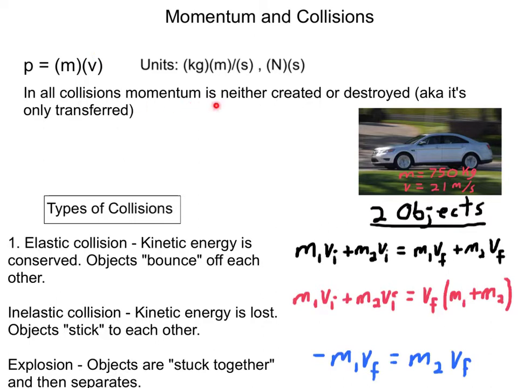In physics, momentum is mass times velocity. It is somewhat related to Newton's first law, inertia, right? It's pretty much directly related to that. A lot of mass, a lot of velocity, hard to stop. Little mass, little velocity, easy to stop, or some combination of the two. In physics, it's just mass times velocity. That's the easiest way to think about it. Units: kilogram meters per second. You could also change that around to Newton seconds, so either of those will work.